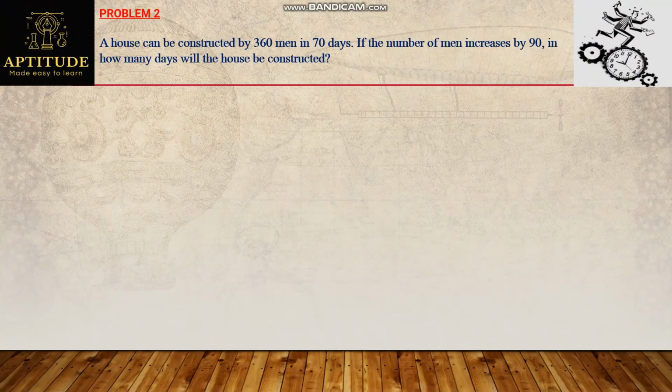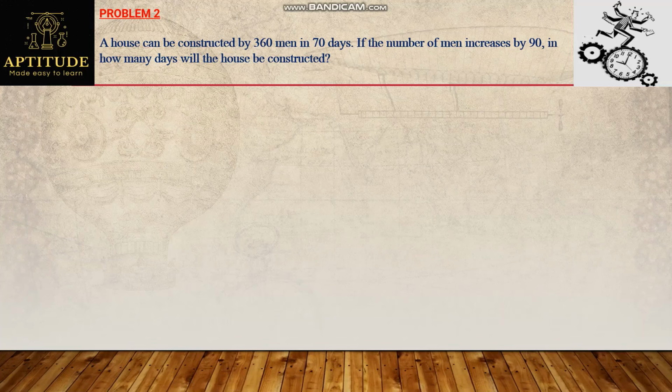And that is a basic form of equation. Here is the next one. A house can be constructed by 360 men in 70 days. If the number of men increases by 90, in how many days will the house be constructed? So what is the data given here? Only men and days are given here.